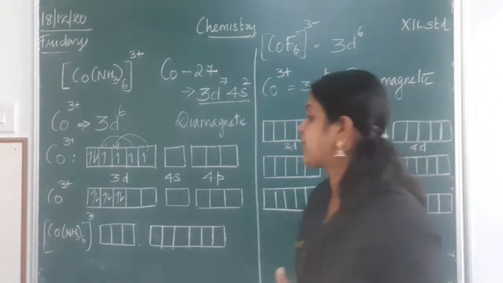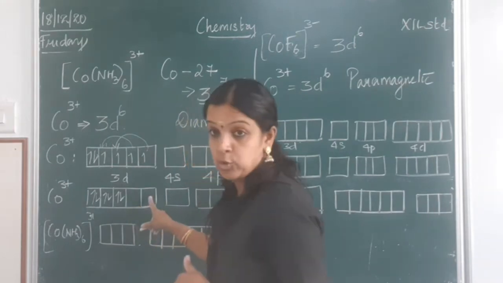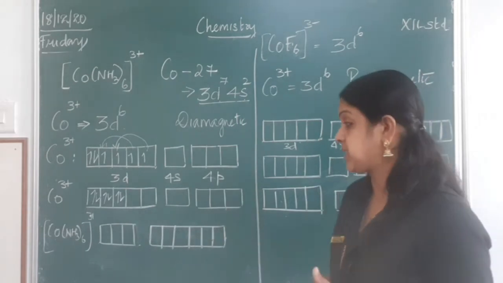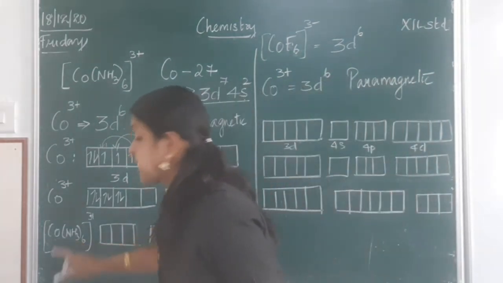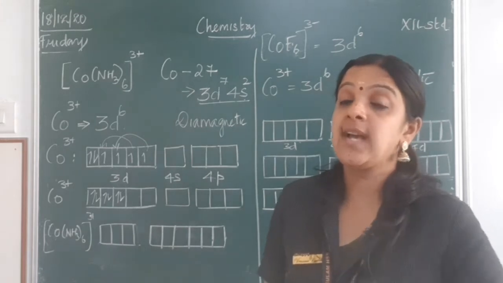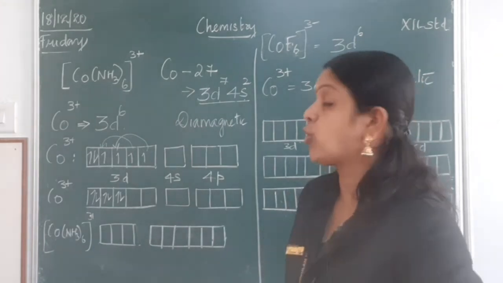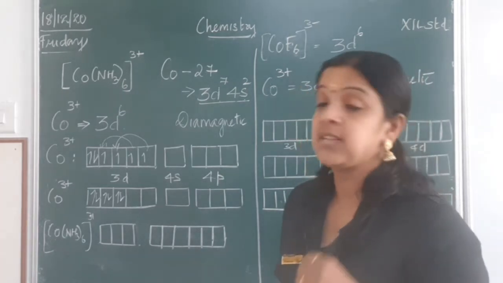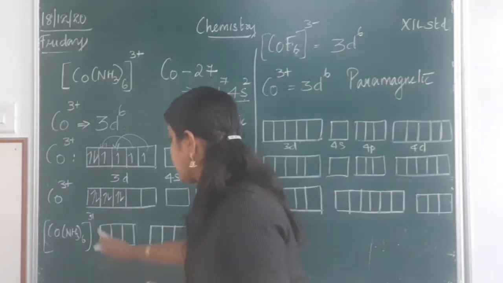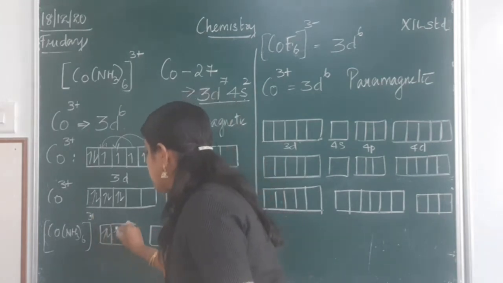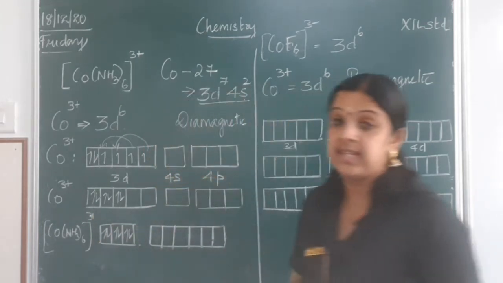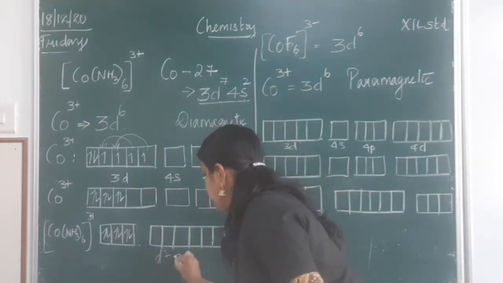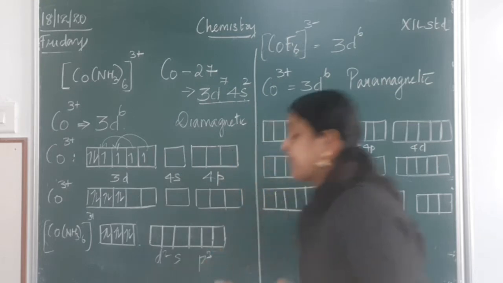So, now we are left with 2 3d orbitals, 1 4s orbital and 3 4p orbitals. And now we know there are 6 ammonia molecules which have to donate a pair of electrons to cobalt, the central metal atom, to form an octahedral geometry. So, how does this work? Now, let us see. Once these 3 are filled, we have 6 electrons in 3d here. Now, these d2 come here, and we have one s and 3 p orbitals.